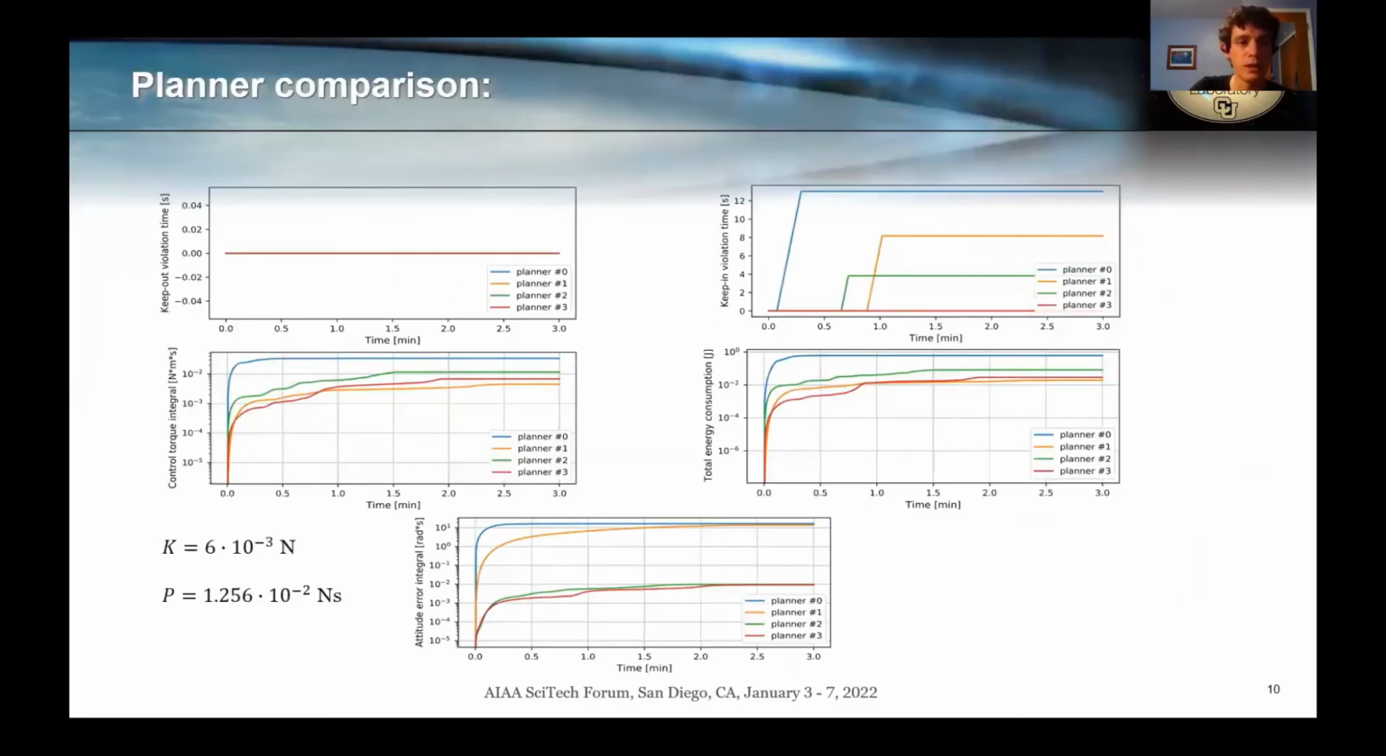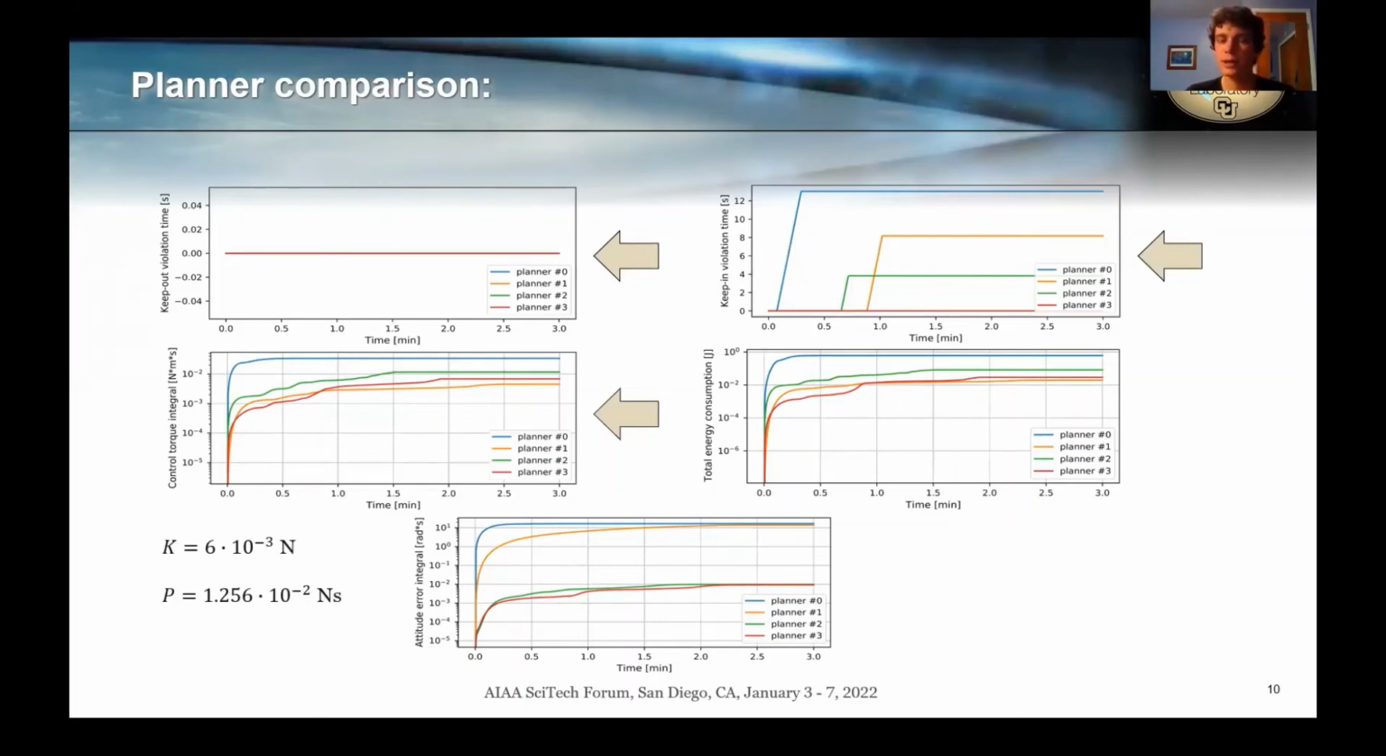Here we're showing the performance metrics for the 4 planners, where we see that as far as the keep out violation time, none of the planners do violate the keep out constraint. The same cannot be said about the keep-in constraint, where we can see that only Planar 3 is able to not violate such constraint. The control torque integral is more interesting in the sense that we see that Planar 3 outperforms Planar 2, which is exactly how Planar 3 was designed, which is to optimize for the required control torque integral. However, the surprise here was to see that Planar 1 outperforms Planar 3.